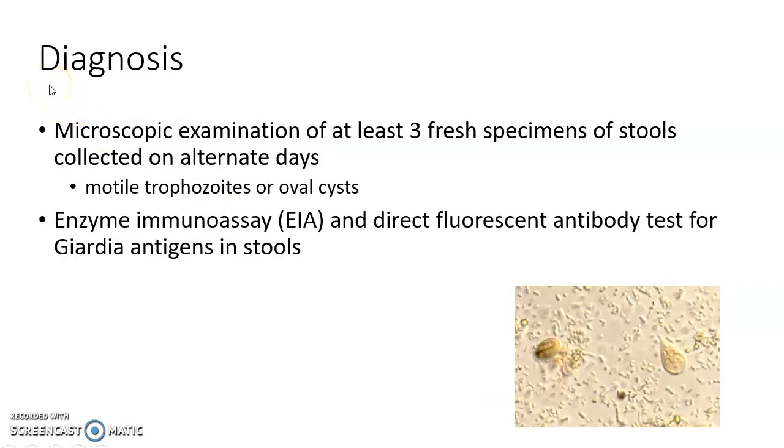Now let us see about the diagnosis of Giardiasis. Microscopic examination of at least 3 fresh specimens of stool collected on alternate days to look for motile trophozoites or oval cysts. This picture shows microscopic examination of a stool specimen of a child affected by Giardiasis. You can see oval cysts and motile trophozoites. Enzyme immunoassay and direct fluorescent antibody test can be done to look for Giardia antigens in stool.